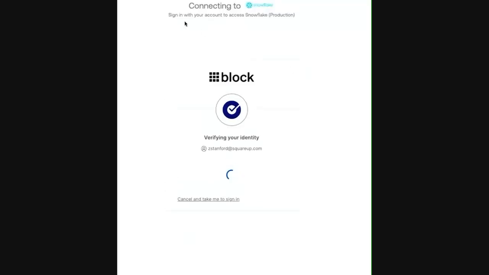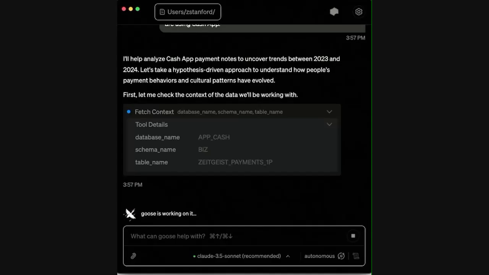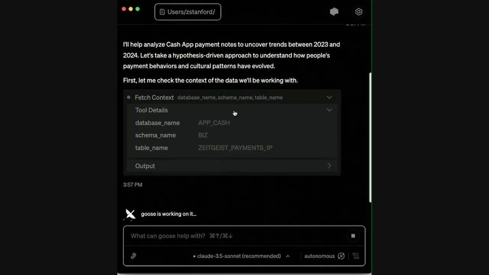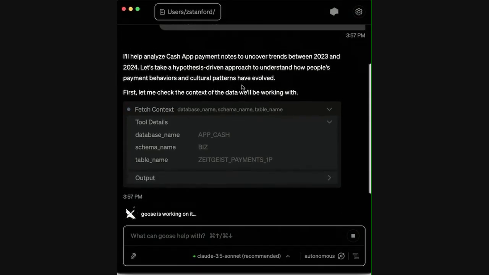So it's going to OAuth through Snowflake, which is great. That'll ensure that the user actually has access to this table so that we don't accidentally expose confidential data to our users. And you can see here what it's doing behind the scenes is fetching the context. You'll notice that I didn't have to say, go to this table. This is really highlighting the benefit of a semantic layer, which, if you were at the product session this morning, is huge with AI because it's able to direct those business questions automatically.